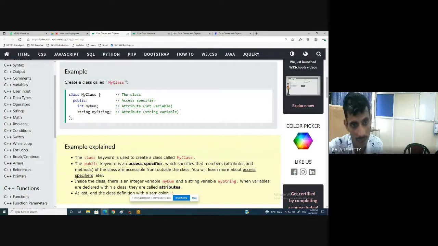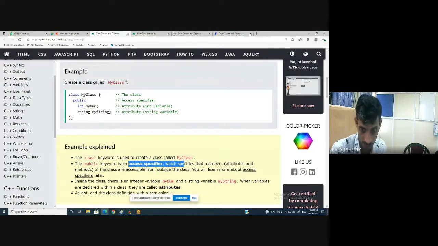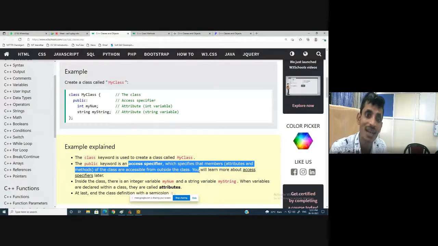So how to create the class? Class name is a user-defined name. Class is a keyword used to create a class, my class. You can write any name: class Balaji, class AGGS, class car, class student, class room. And afterwards, you have to write private and public. I will explain in detail what is private and what is public. It's called an access specifier. We specify that members of the class are accessible from outside the class.